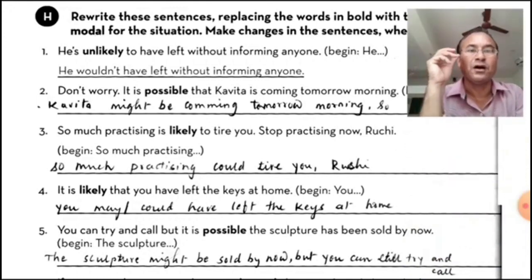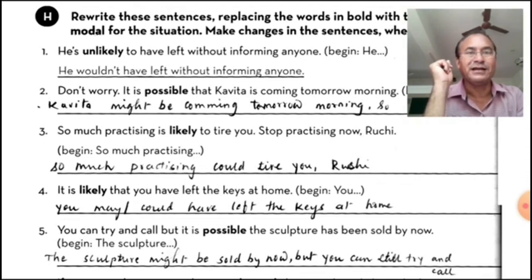Now third one, so much practicing is likely to tire you. Stop practicing now, Ruchi. Begin with so much practicing. So we will have to start the sentence with so much practicing. So much practicing could tire you, Ruchi. Here we have used a modal keeping the situation in mind.